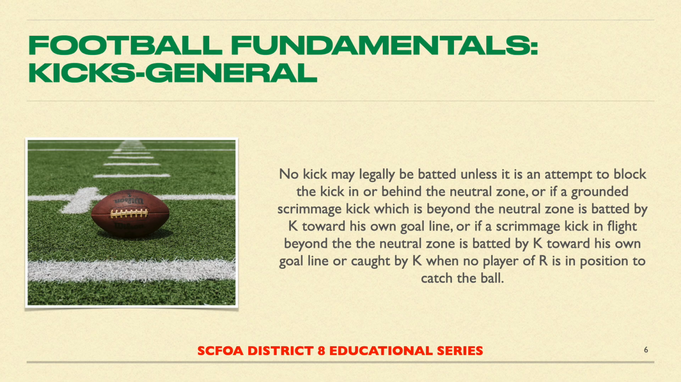Our next general kick fundamental is a long one. It says, no kick may legally be batted unless it is an attempt to block the kick in or behind the neutral zone, or if a grounded scrimmage kick which is beyond the neutral zone is batted by K toward his own goal line, or if a scrimmage kick in flight beyond the neutral zone is batted by K toward his own goal line, or caught by K when no player of R is in position to catch the ball.